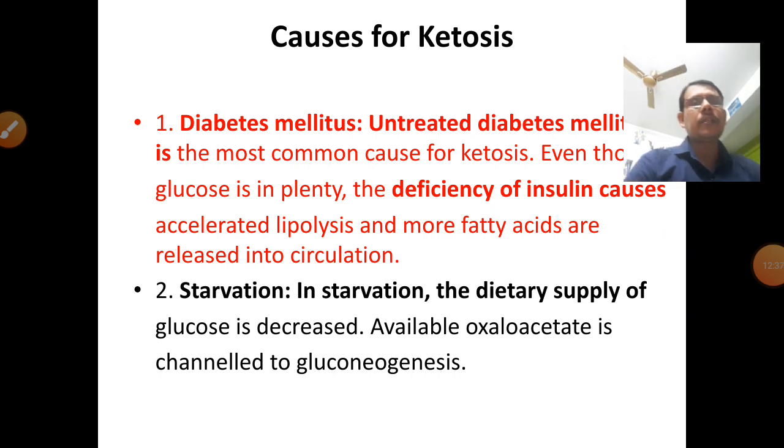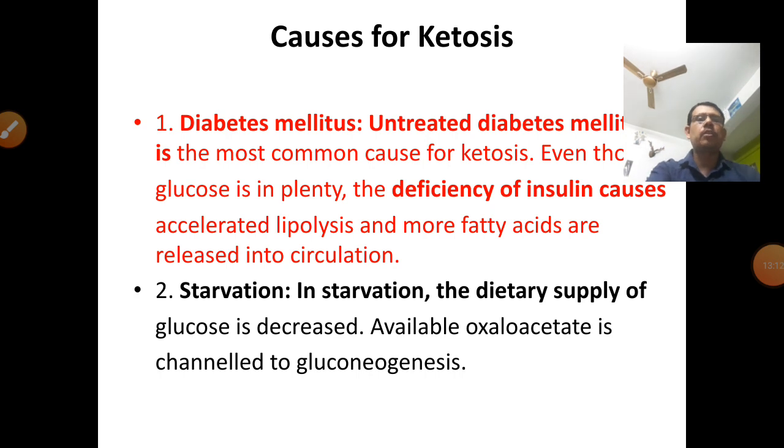Another cause is starvation. In starvation, the dietary supply of glucose is decreased, and in that condition lipolysis will occur in the adipose tissue. The excess free fatty acid comes from the adipose tissue. This free fatty acid is converted into acetyl CoA, and then acetyl CoA is converted to ketone bodies. So there are two causes: one is diabetes mellitus, and the other is starvation or prolonged starvation.